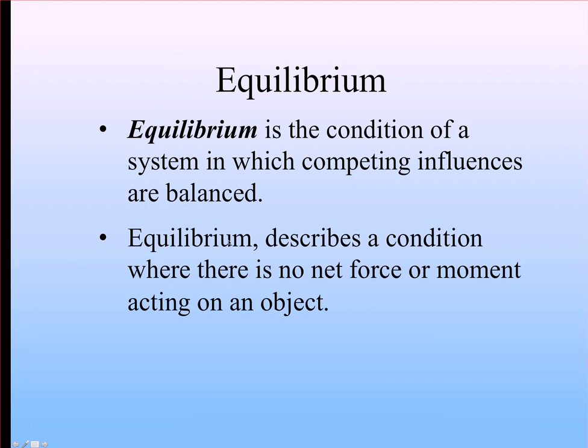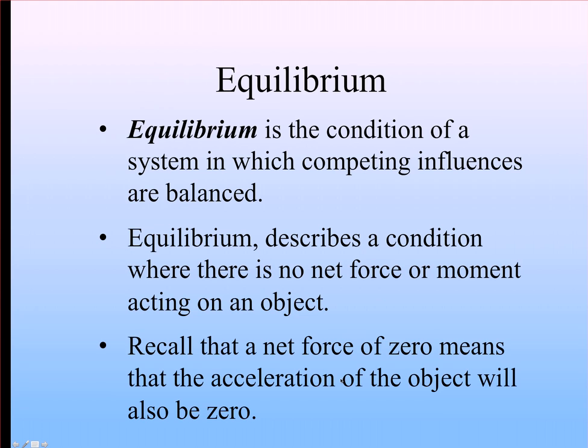And we talked about forces, we'll talk about moments today, but equilibrium describes a condition when there is no net force on an object and there is no net moment acting on an object. So we know all about forces. To say that there's no net force means that there's no net acceleration of the object, because remember that F net equals mass times acceleration. If there's no net force, there's either no mass or no acceleration, and assuming this is a real object, the mass will not be zero, thus the acceleration will be zero.